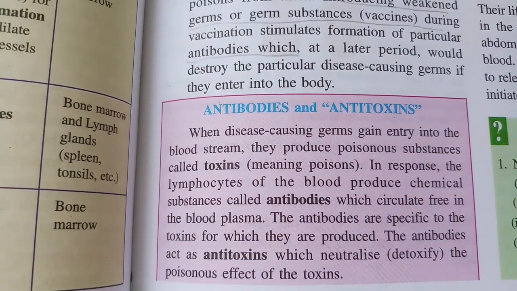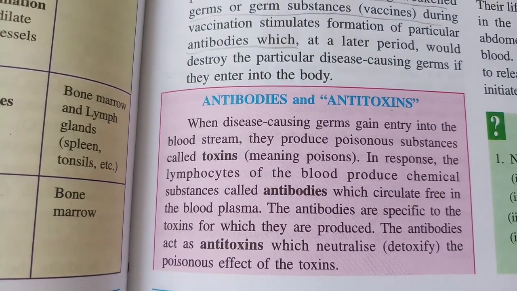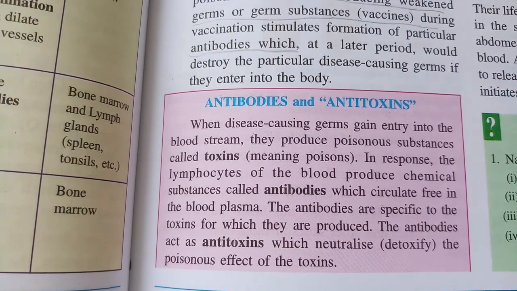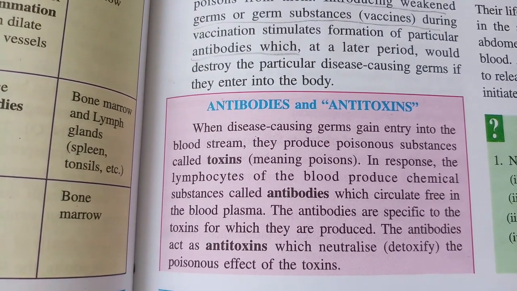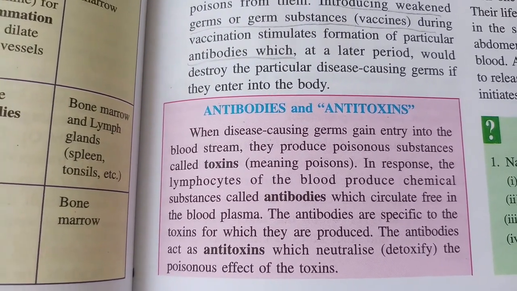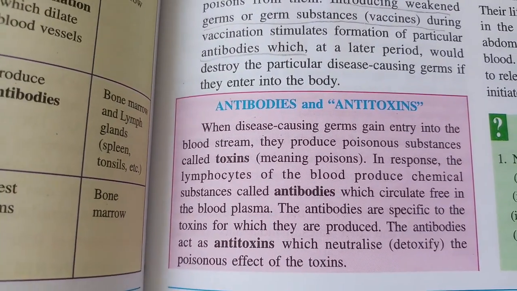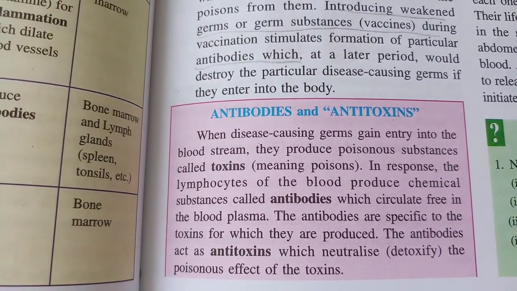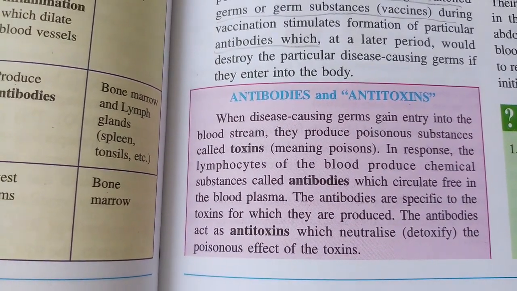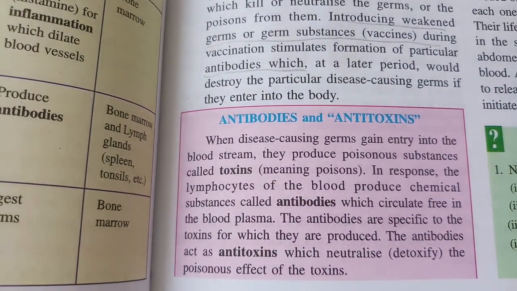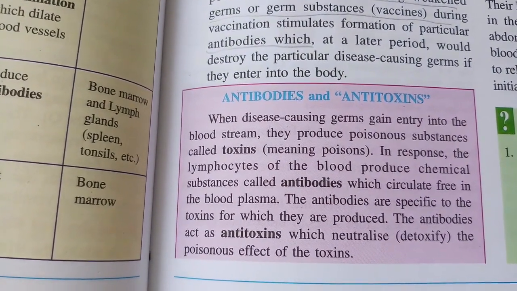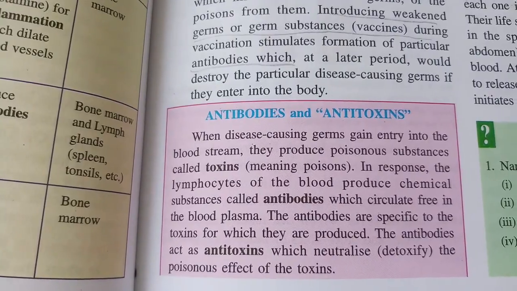When disease-causing germs gain entry into the bloodstream, they produce poisonous substances. They release actually the toxin which we call poison. So in response, the lymphocytes of the blood, the WBC, produce a chemical substance called antibodies. To fight that toxin, WBC produce antibody. An antibody is specific to the toxins for which it is produced; the antibodies act as an antitoxin. This antibody produced by the WBC leukocytes acts as an antitoxin to neutralize the toxin produced by the germs.